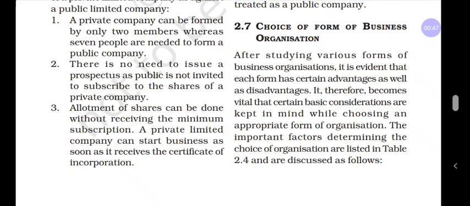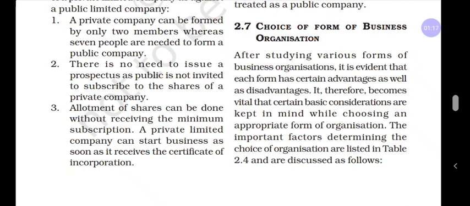If you want to start any form of business organization, you have to consider the advantages and disadvantages of that particular form. Some basic factors may affect you while selecting a particular form of business organization. What are the factors? Let us learn in detail.